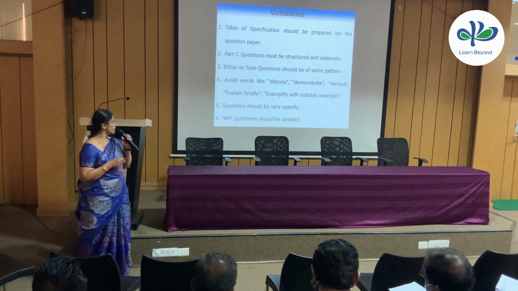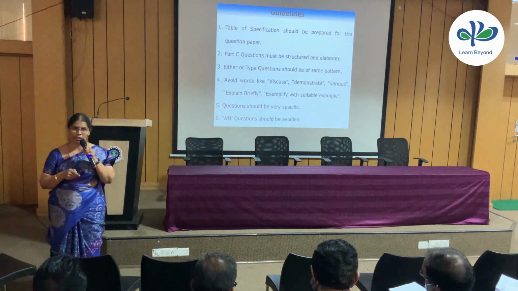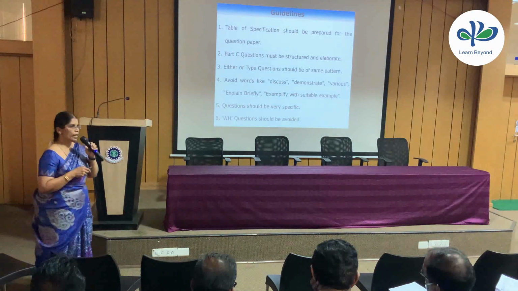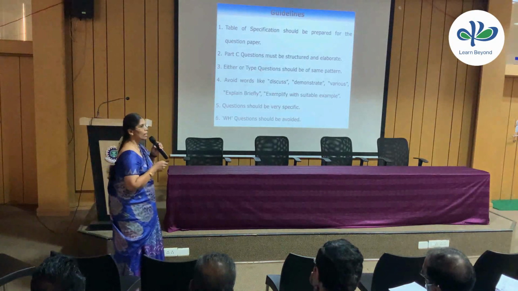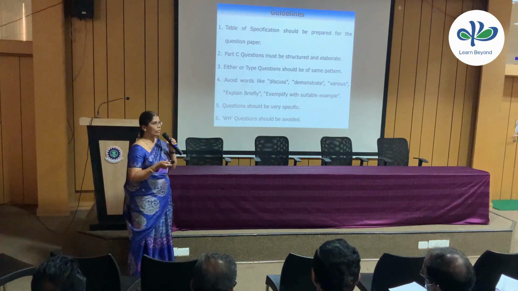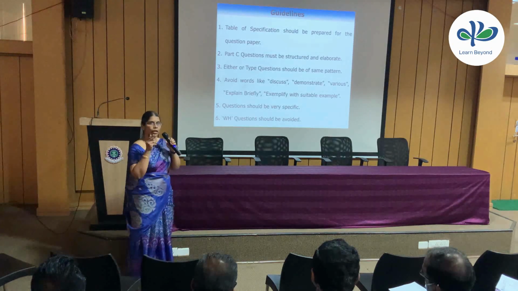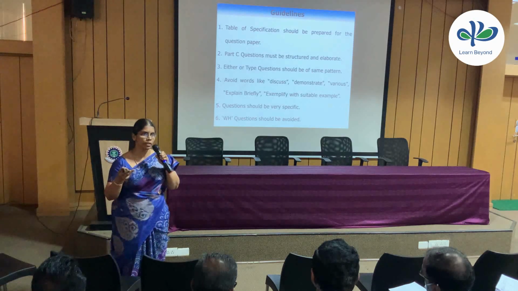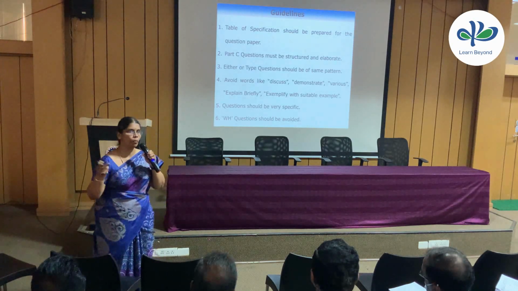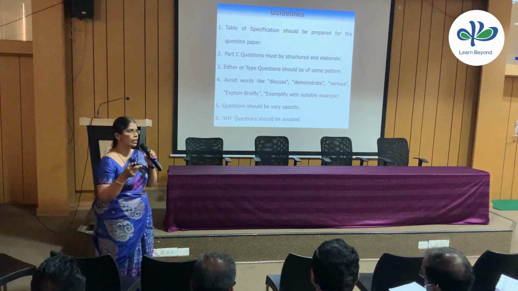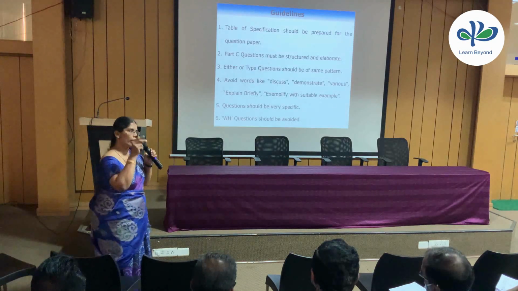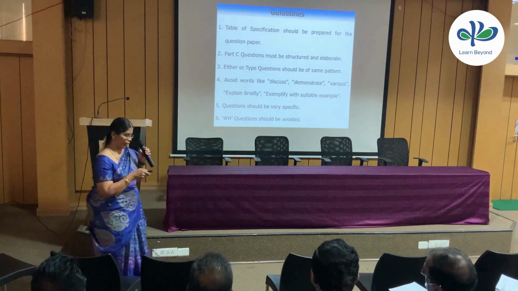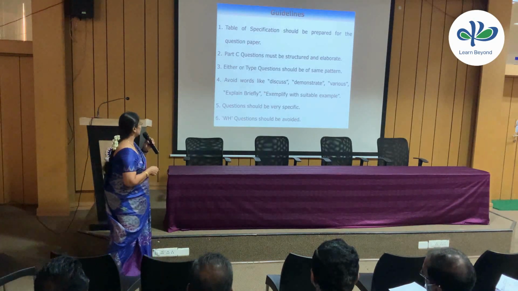And the sixth point is to avoid WH type of questions. It is all the conventional method. When we go for revised Bloom's taxonomy, we have to think over it. Like I said, what is electricity? If I want to remove that WH and convert it to the same form of a question, I can say it as: charge your phone, put it in a pocket and run. What, which, why, WH type, that type you can avoid.